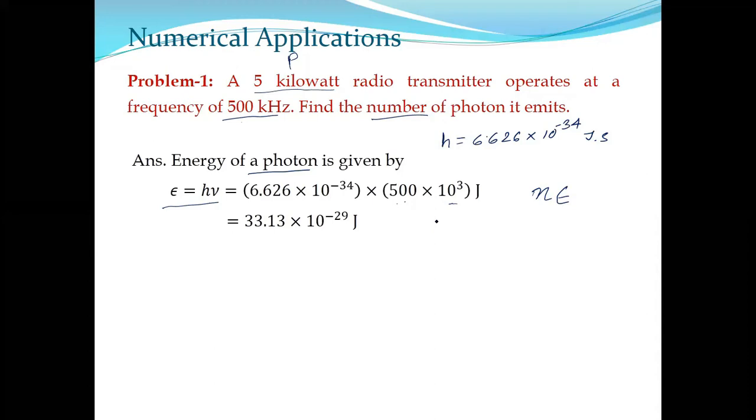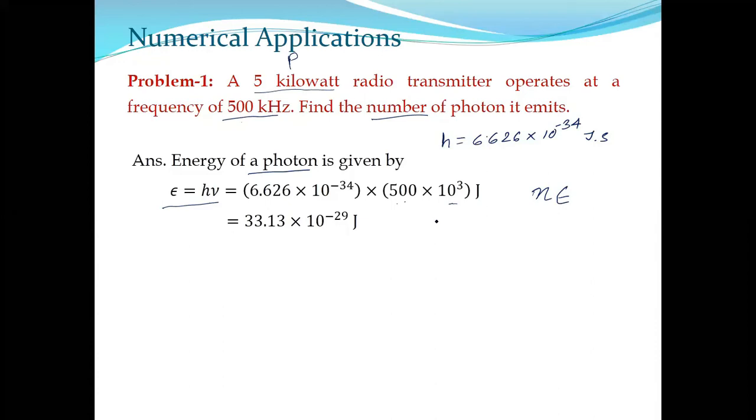The total energy. Total energy, please try again, think of it again. N is the number of photons emitted per second, and E is the energy of a single photon. Think again, you are on the right track. Energy of all the photons emitted in 1 second. Right, very good. N into E is the total energy of the photons emitted per second.